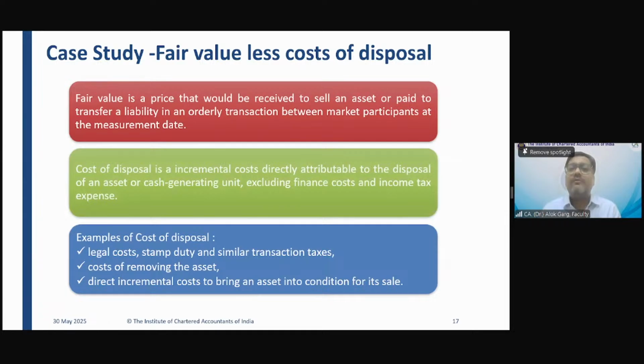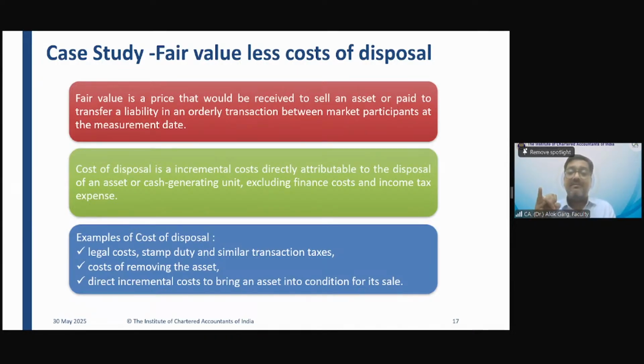Friends, fair value is a market value. It's a price which will be received by selling an asset. Less cost to sell means the cost of disposal is an incremental cost, a directly attributable cost. Had this asset not been sold out, then the cost would not have been incurred. आपको ध्यान है ना directly attributable का मतलब?